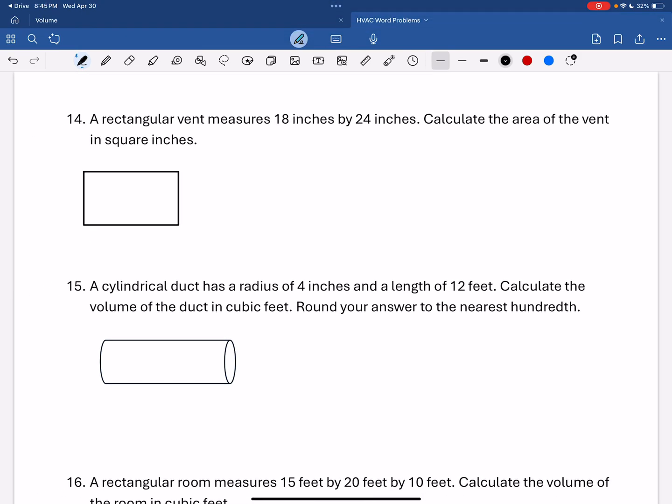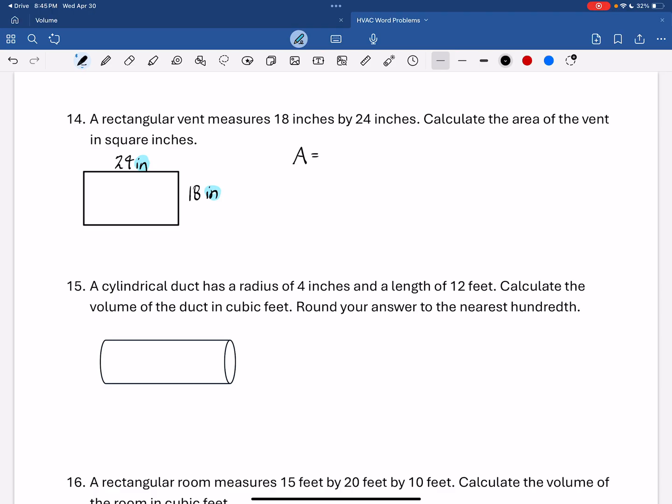A rectangular vent measures 18 inches by 24 inches. Calculate the area of the vent in square inches. So we do not have a problem on this one. They want inches, we've got inches, we're good.